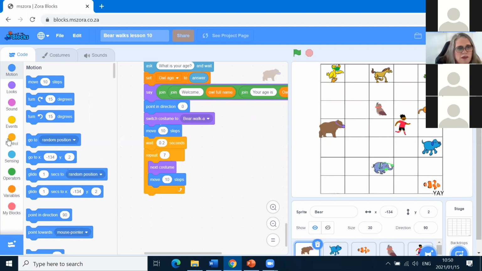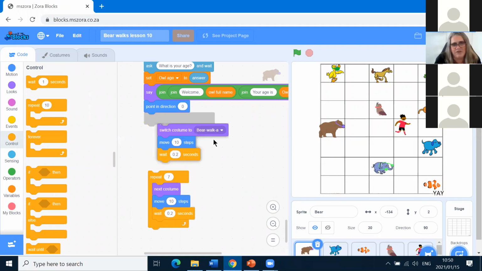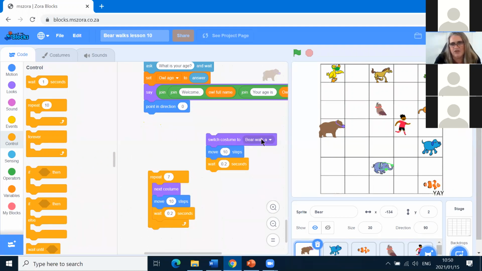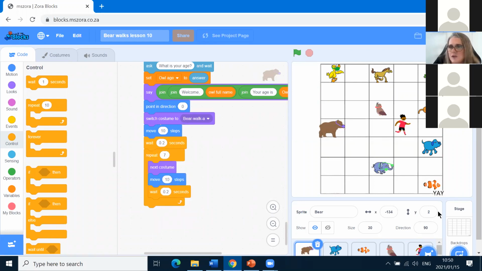And then we're going to wait 0.2 seconds. Can you see? That is basically the same as this, except we're using next costume, because they're starting on bear walk A, then it'll go to B, C, D, E, F, G, H, and it'll be 7 because there are 7 more costumes. So we're going to see how far that takes us. Let's run the program and see how far it goes up to duck. So we're running the program from the beginning all over again.